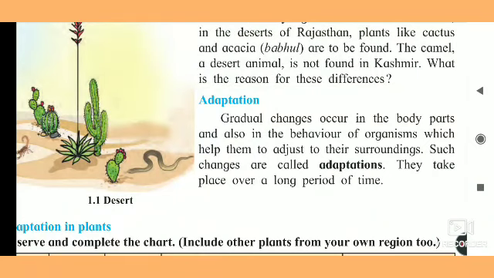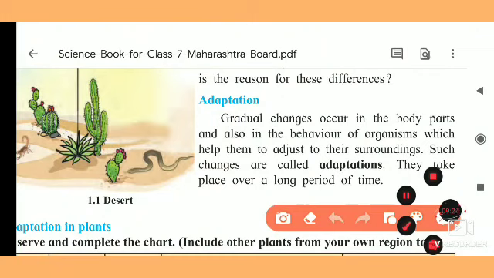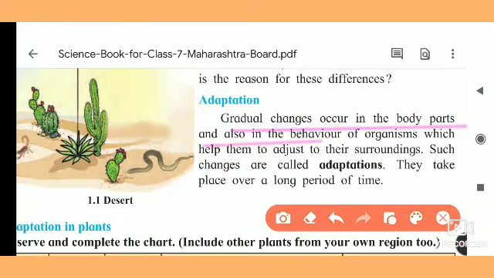Gradual changes occur in the body parts and also in the behavior of organisms, which help them to adjust to their surroundings. Such changes are called adaptation. This is the definition of adaptation. You have to note this down.